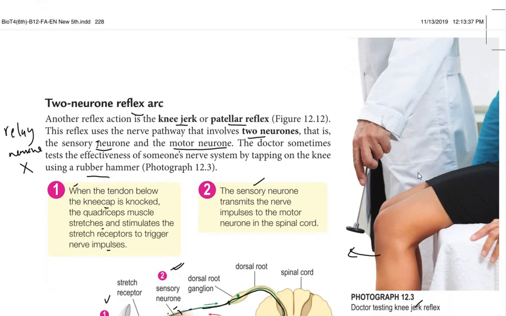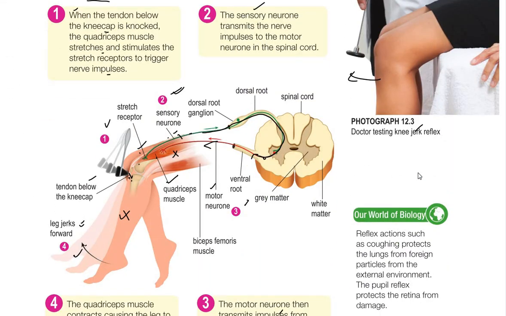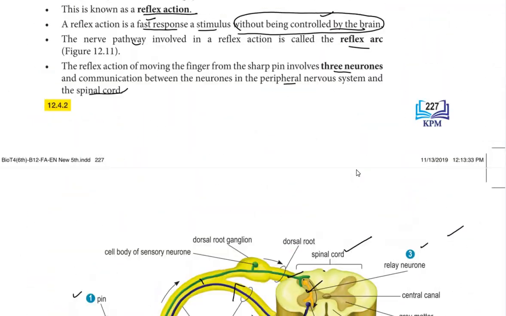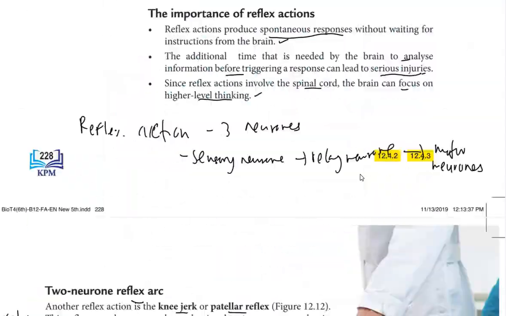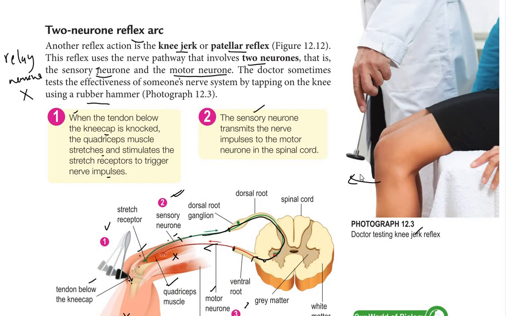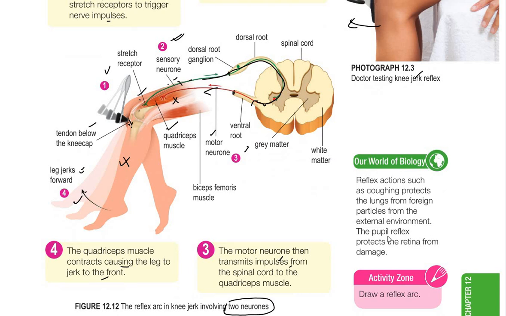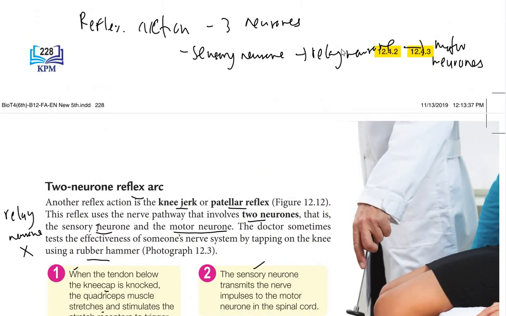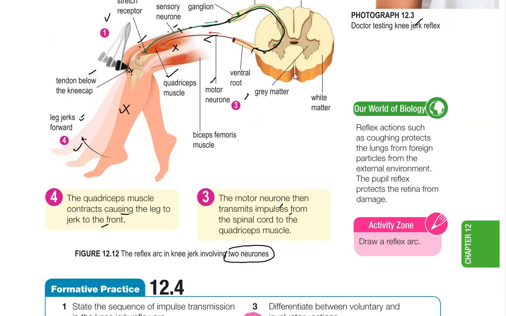So these are the reflex actions. Reflex actions involve 3 neurons and also 2 neuron reflexes. Later you may have to draw a reflex arc and label it. The important thing is that you must understand which neurons are involved. For the first reflex action, it must involve 3 neurons, and this one involves just 2 neurons. That's all.